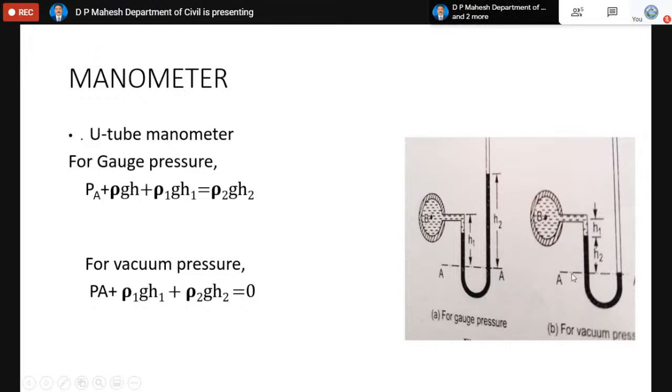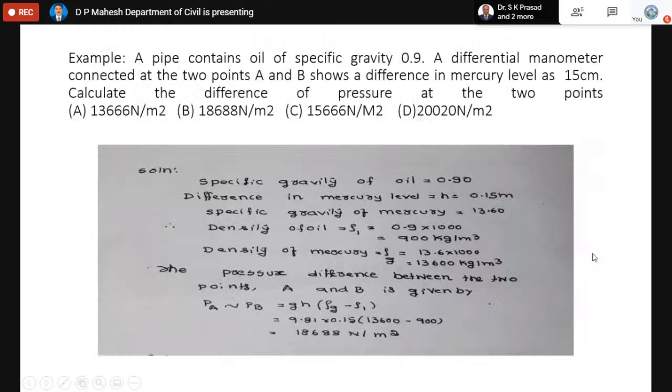So we draw the horizontal line here. Instead of writing it here, it is better to write it here, so that it is PA plus rho into g into h. Imagine this height is h, plus rho into g into h of this liquid. By equating this, we can calculate the pressure. Actually, we consider the datum line only at the point where the mercury difference can be recorded. The datum line is always a perfectly horizontal line. It can be at this level for gauge or at this level for vacuum, because above this level you have the difference in the mercury.